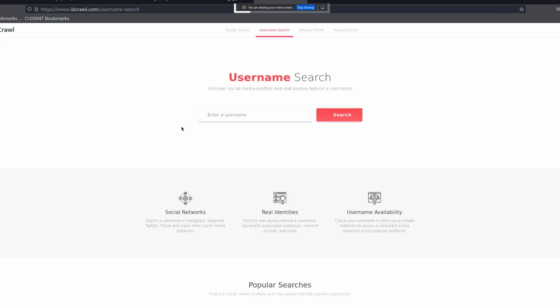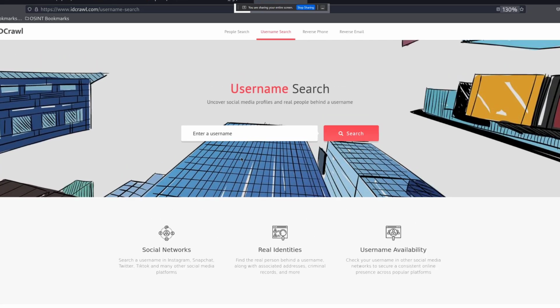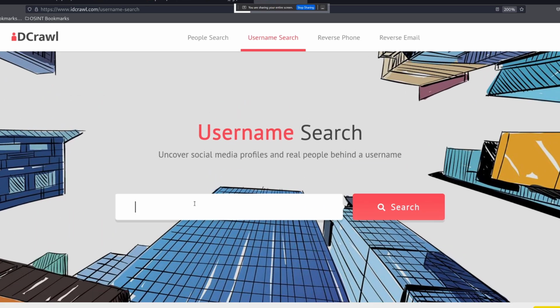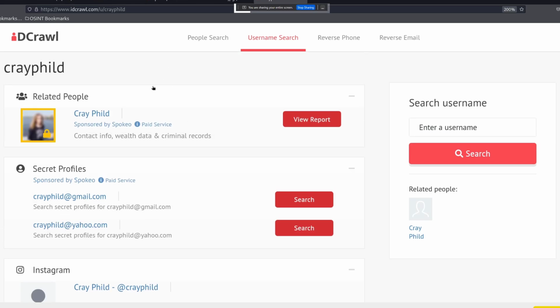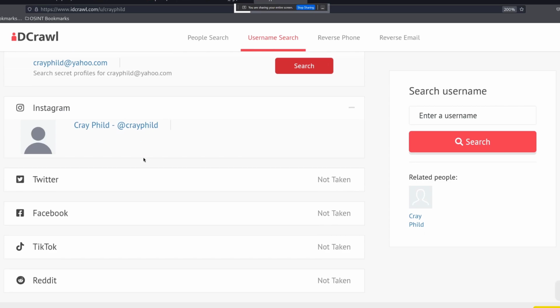And they have a feature called username search. Let me zoom in. And then I'm going to add the username and click on search. And this will search for this username on multiple social media platforms. And what I really like about this tool is that it only searches on main social media platforms. Like it doesn't look in hundreds of websites, but I think it's enough to just get an idea where this username is used on social media.